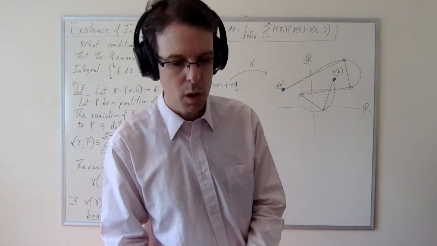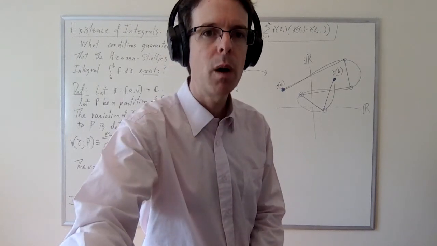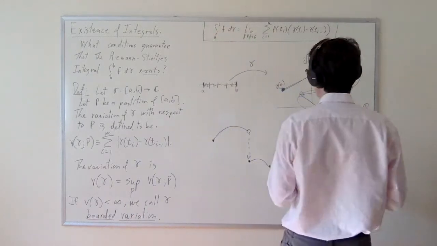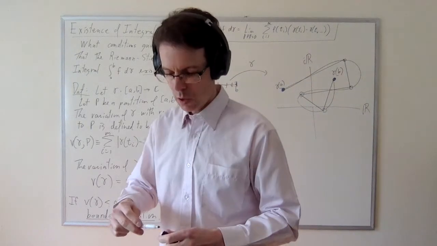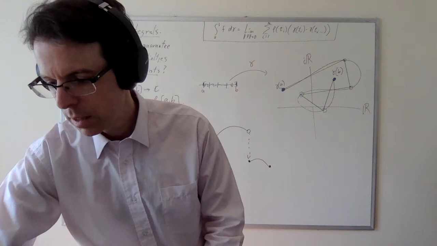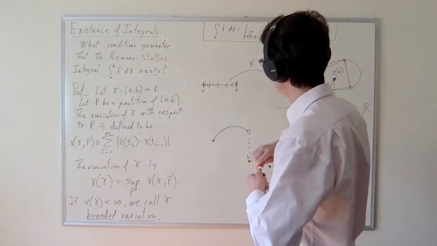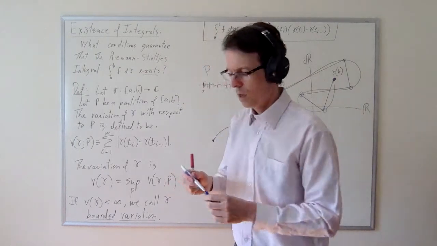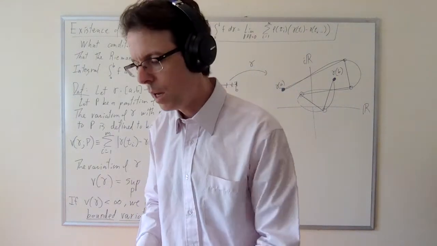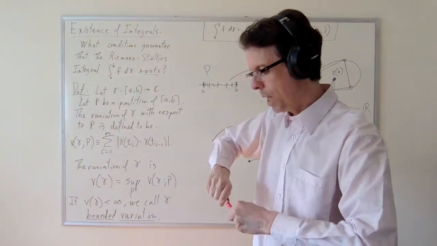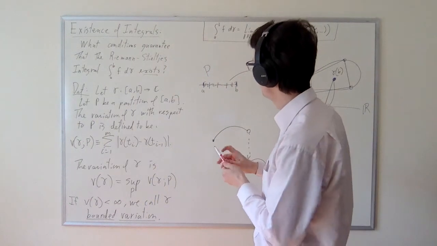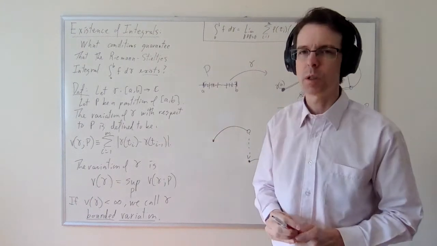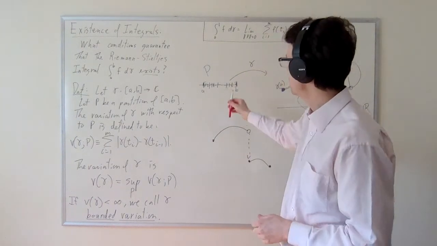So let's talk about the relationship between the variation with respect to P and the variation with respect to Q if Q refines P. I'm just going to state this. I think it's geometrically obvious here. So here in blue, I've represented a partition P. And I want to go in pink and represent a refinement of this partition by adding a few more points. Okay, I'm just going to add three points because I don't want to clutter the diagram too much. I'm just going to add these points.